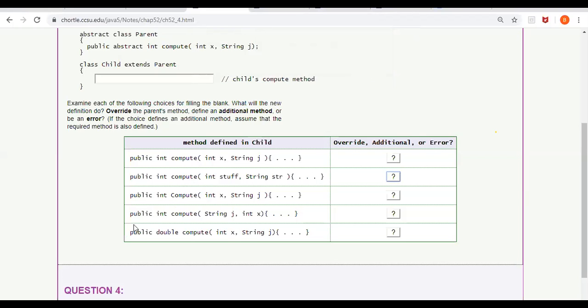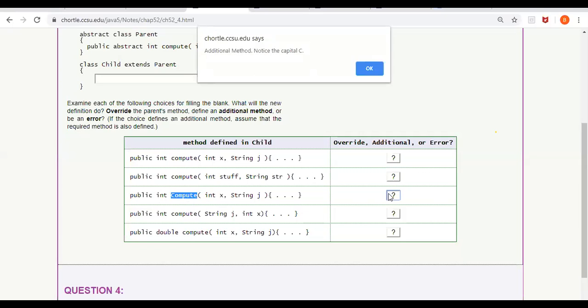Now see this carefully. Public int Compute int x string j. See one thing: here the C of compute is capital. So will it override, create a new method, or is it an error? New method. Yes, it creates a new method. This is not going to override the compute method of the parent class, because the name is different. It is some other compute. So it creates an additional method. Notice that's capital C.